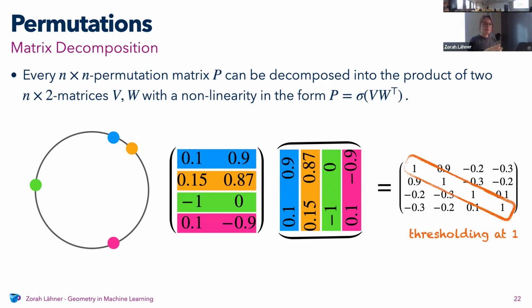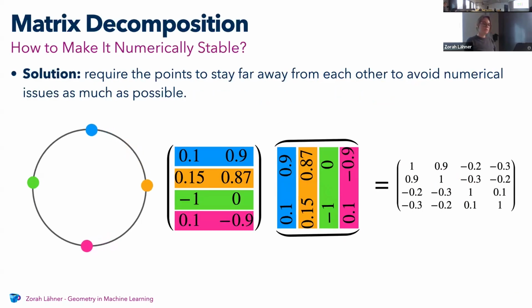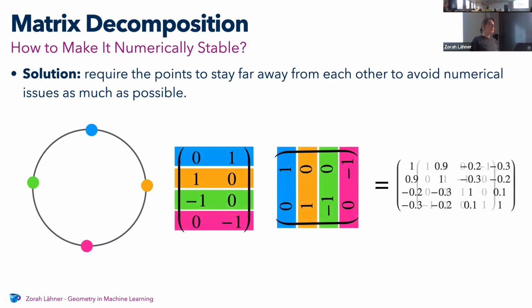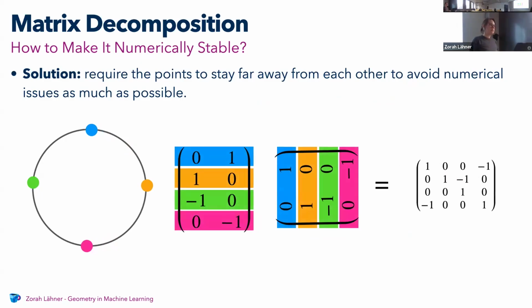So something that's necessary is that the points are not too close to each other. So if you have the points, they should be distributed as equally as possible on this unit circle. And then if you do the same multiplication, it's still the identity in the middle, but the other values are further away from 1, which is good. But still, for 1 million points, there would probably still be numerical issues.